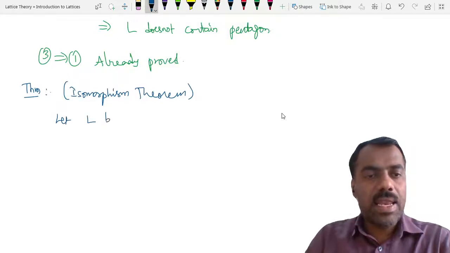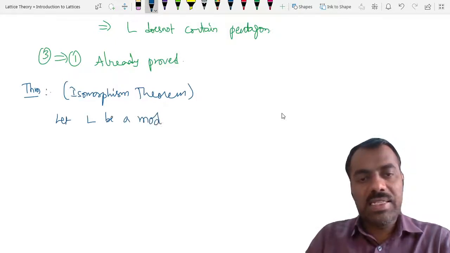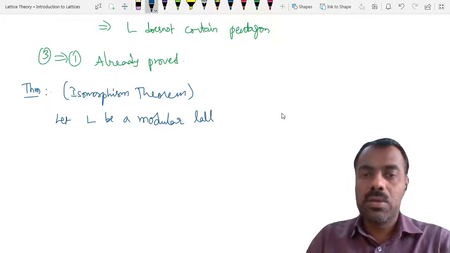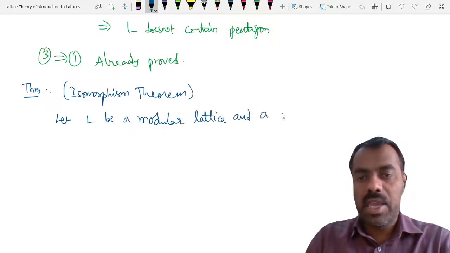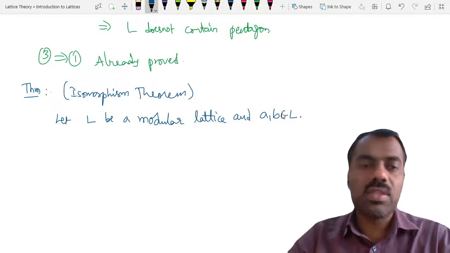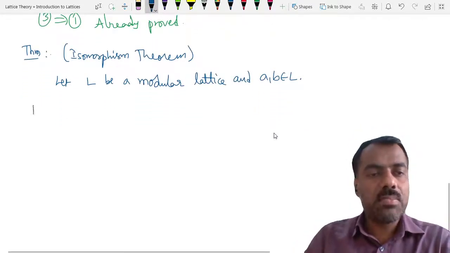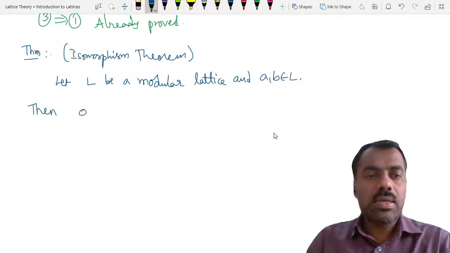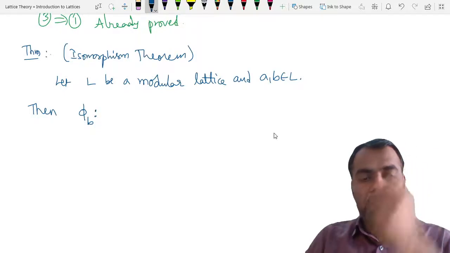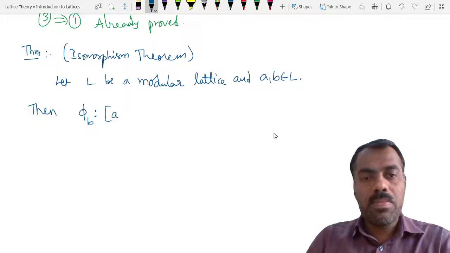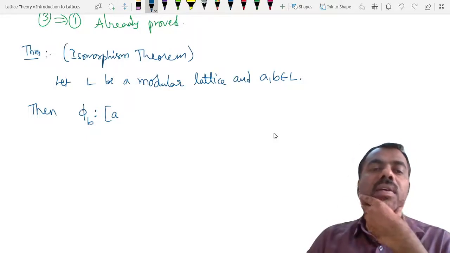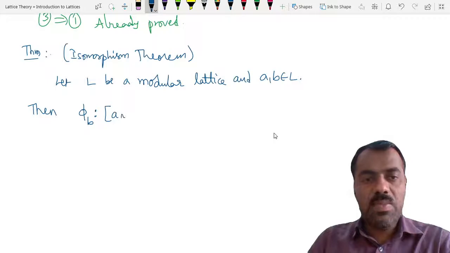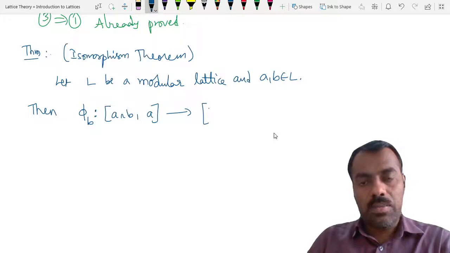Let L be a modular lattice and A, B are two elements of the lattice. Then this phi B maps from A meet B comma A to B comma A join B.